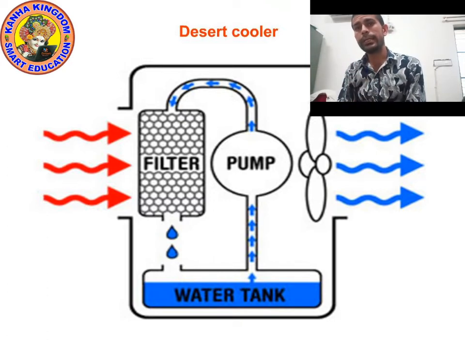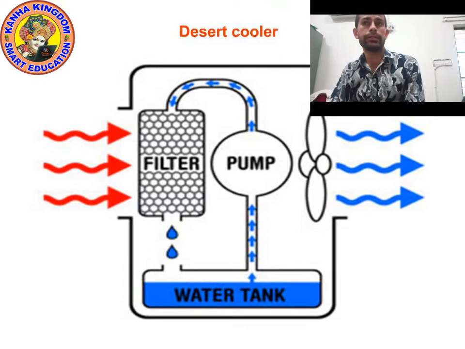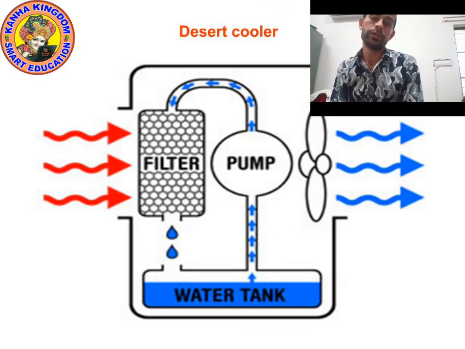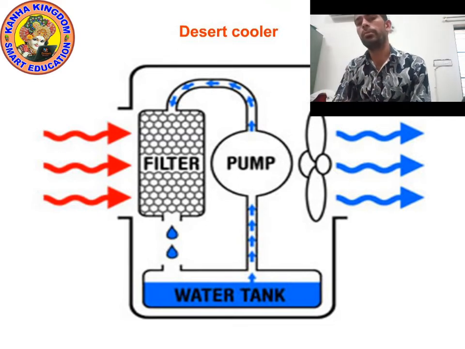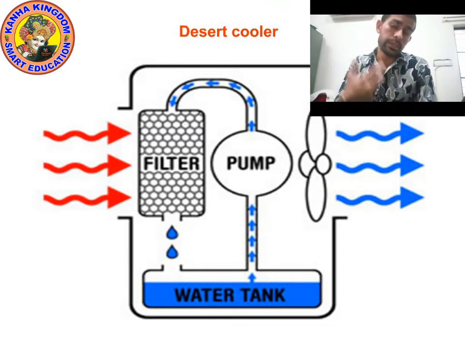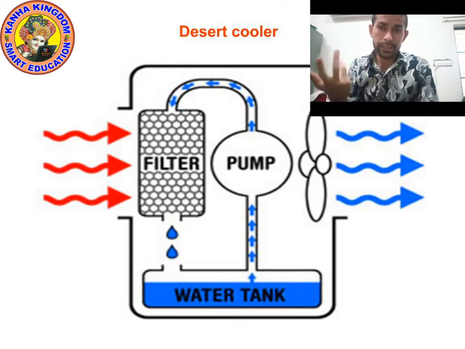Because of sunlight, the water will evaporate. When water evaporates, it will take heat energy from the surrounding and makes the surrounding cool.